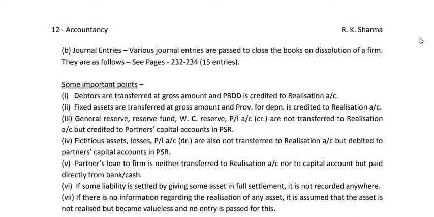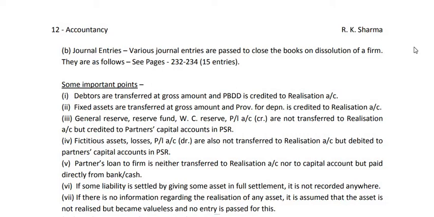In chapter 5 on dissolution of partnership firm, last day we discussed up to topic number 4a. That was on different types of accounts prepared in case of dissolution of a firm.